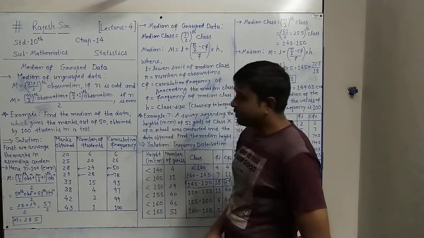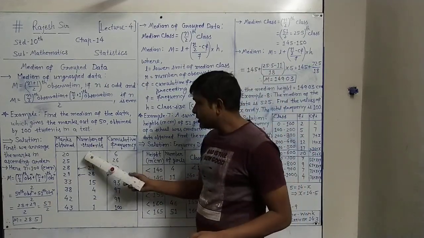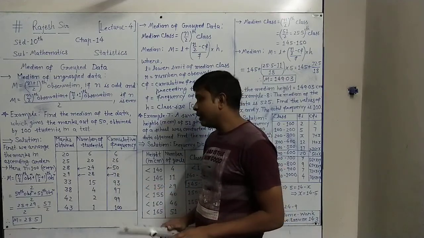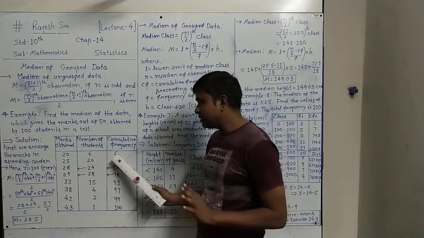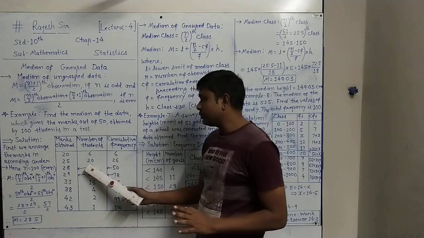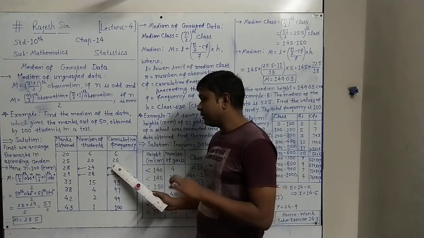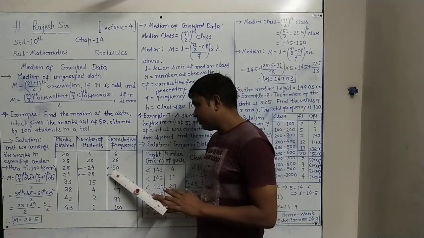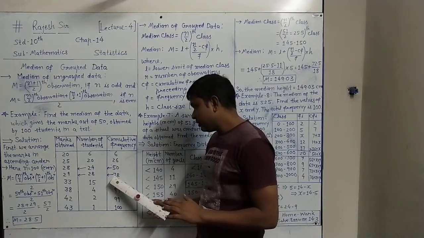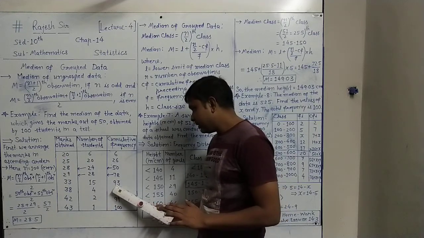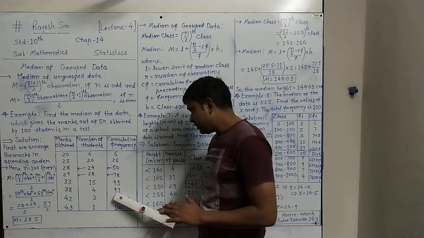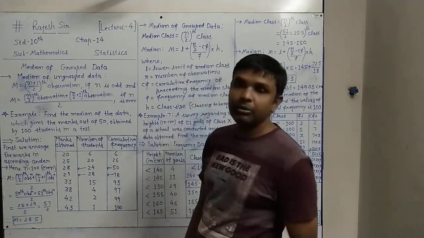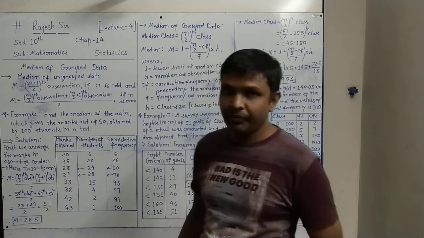How to find cumulative frequency? Very simple. The first frequency we write as it is, then we keep adding next to next. 6 is written as it is. Then 6 plus 20 gives 26. Then 26 plus 24, 50. 50 plus 28, 78. 78 plus 15, 93. 93 and 4, 97. 97 and 2, 99. 99 and 1, 100. This way you make the cumulative frequency using the frequency.